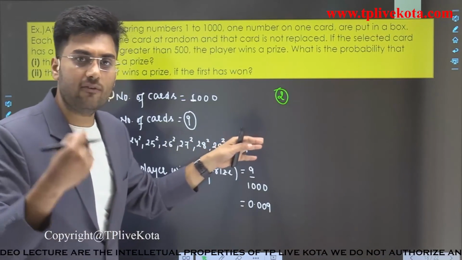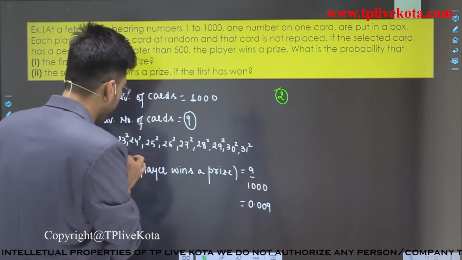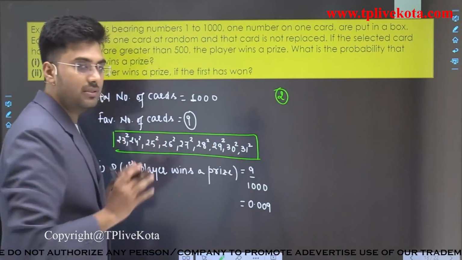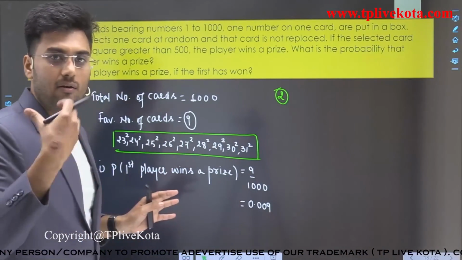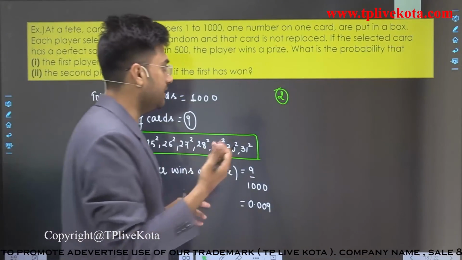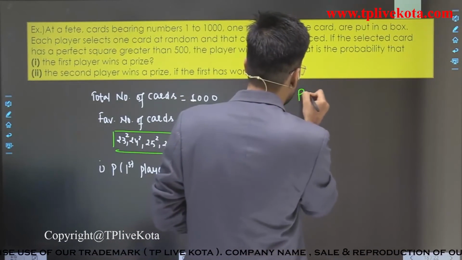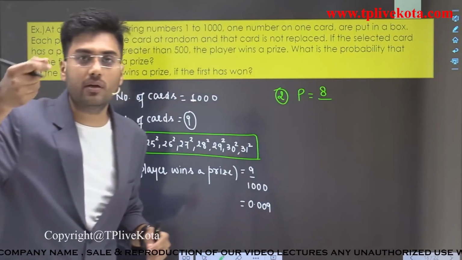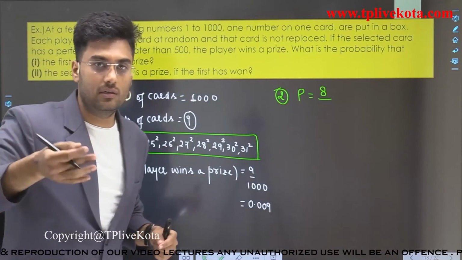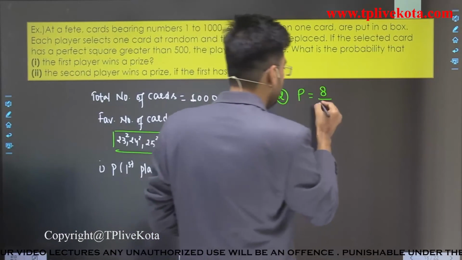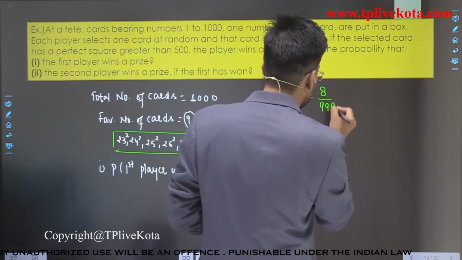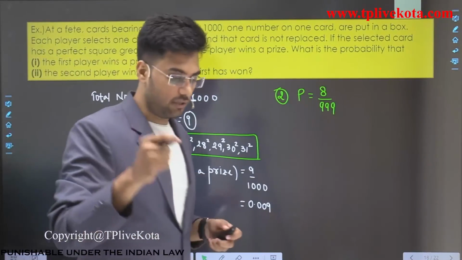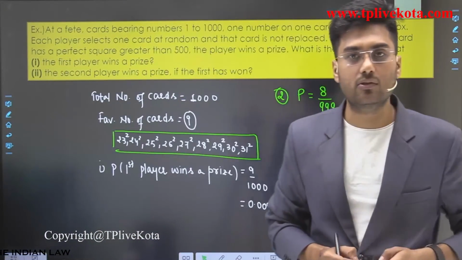If the first player wins, then he selected one card bearing a number among these numbers, so the favorable cards remain 8. The required probability is 8 divided by 999, since the total number of cards also decreases by 1. So this is the probability for the second question. Clear? I hope you understand this question.